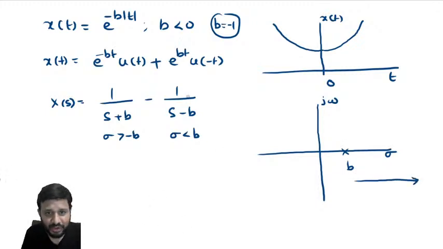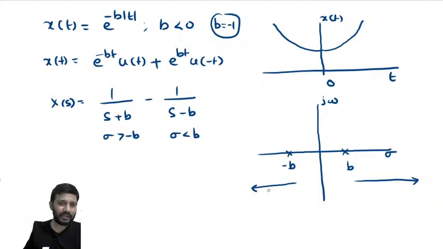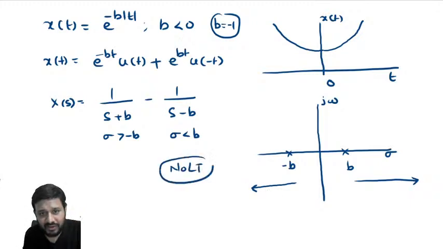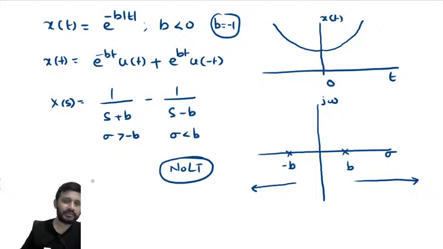Now the second pole is located at b, b is minus 1 means here, from which ROC is left sided. Is there a common ROC here? No common ROC means no Laplace transform. So if I take b less than 0, we will not have any Laplace transform. Understood?